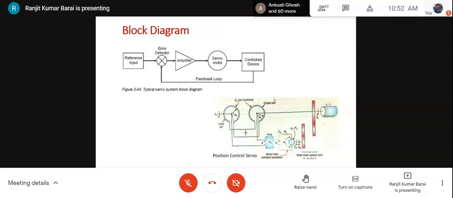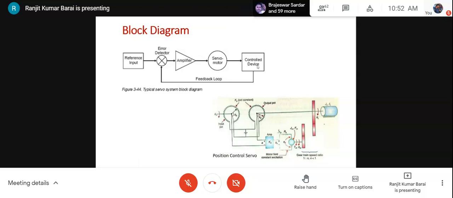In industrial robots, depending upon the task, the path of each and every joint is planned, and then the control system of the robot tracks the desired path of every joint. So it's a good example of a servo system.